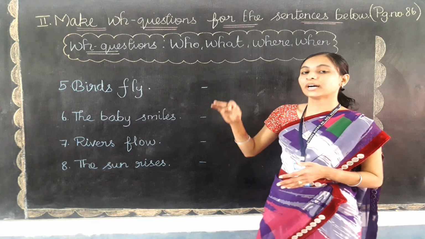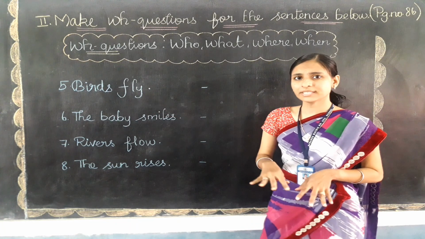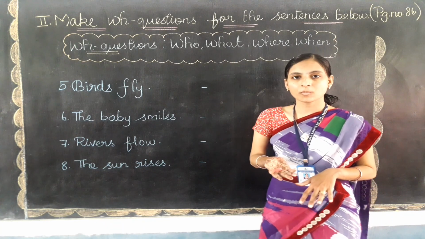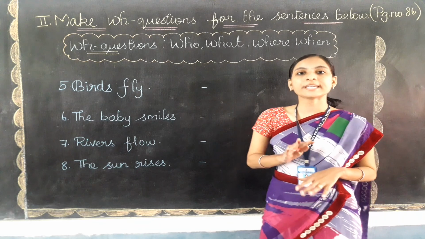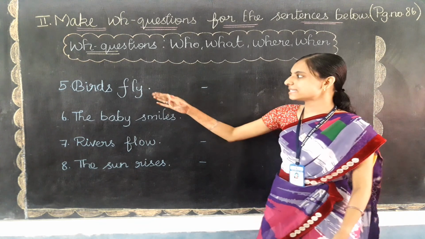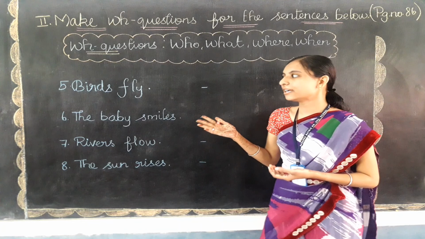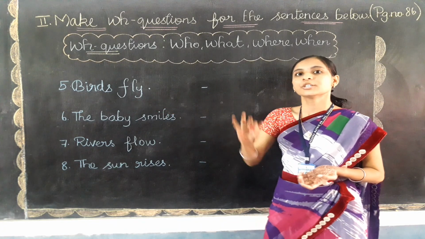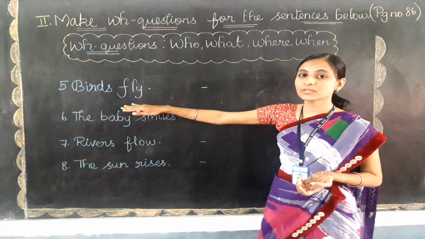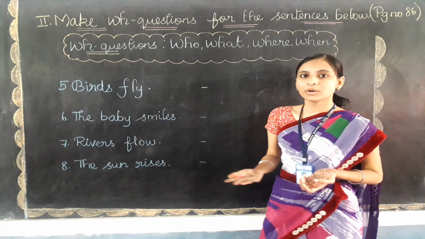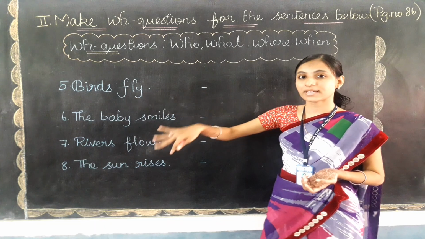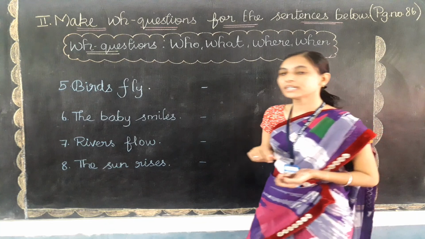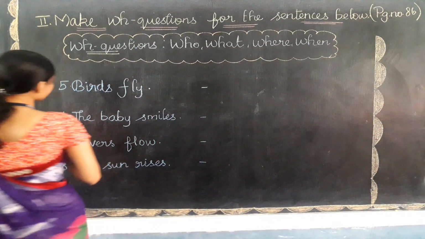Okay. So if the sentence is given in simple present, the verb also should come in the present form only, and we are not going to use any auxiliary verb. Why? Because this is a short sentence only. There are no other words here, only subject and verb. So the verb itself comes with the WH word only. Okay, so let's start doing the questions. Let's start doing the exercise.